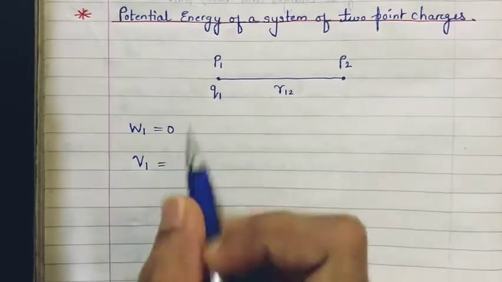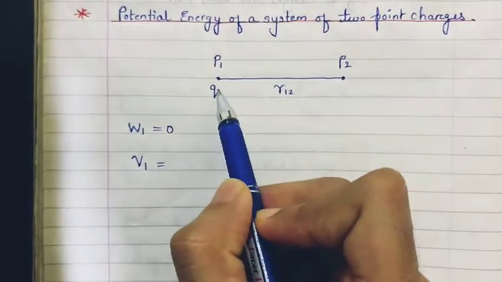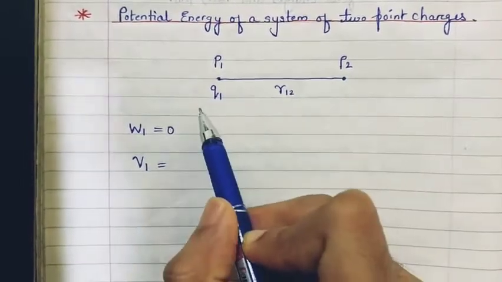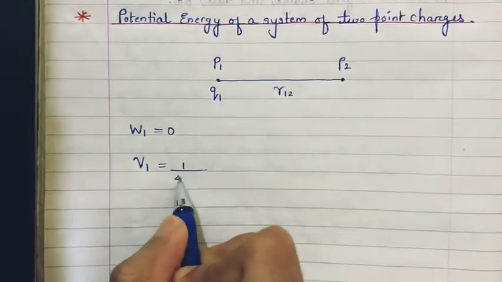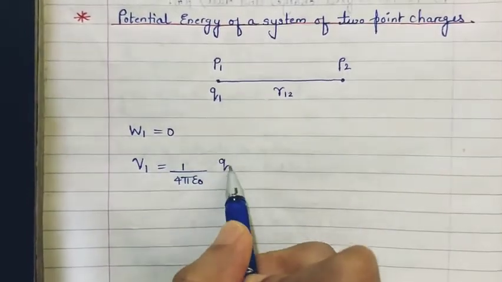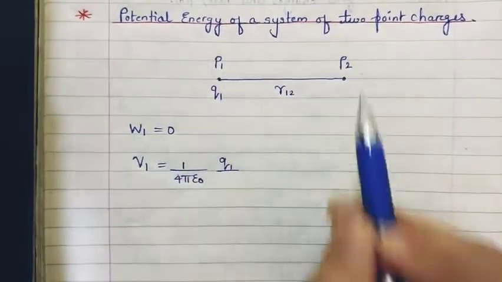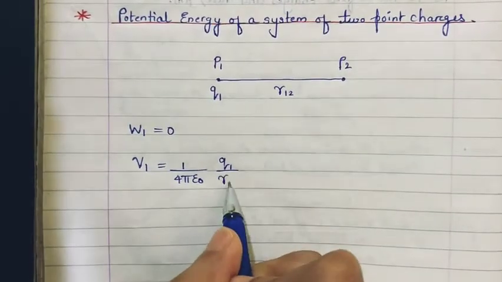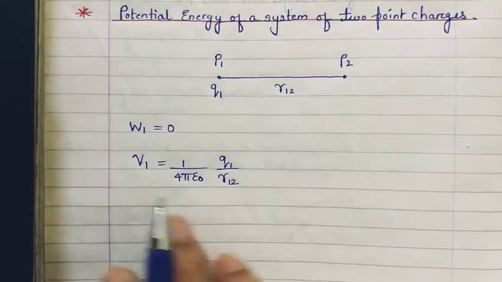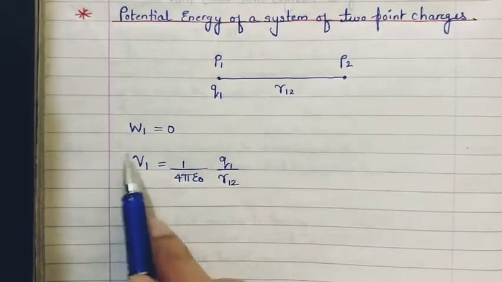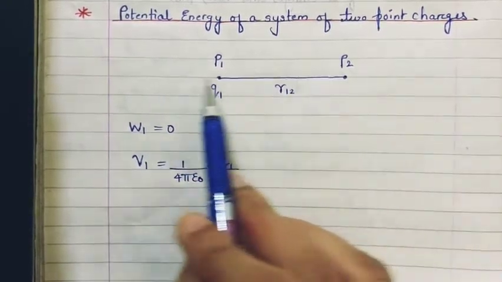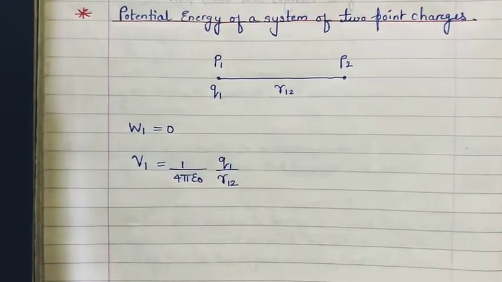The potential due to charge q1 at point p2, at a distance of r12 from p1, will be 1 upon 4 pi epsilon naught, the charge which is producing the potential, q1, divided by the distance at which it is producing the potential, that is r12. This comes from definition, right? So this is the thing we already know, that this is the potential now produced by q1 at point p2, which is at a distance of r12 from p1.